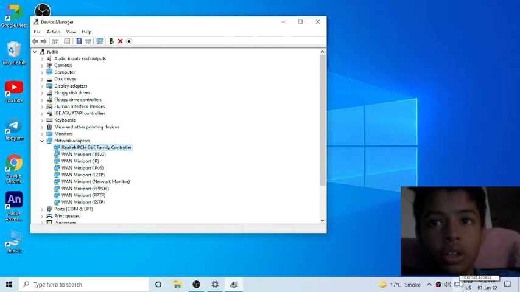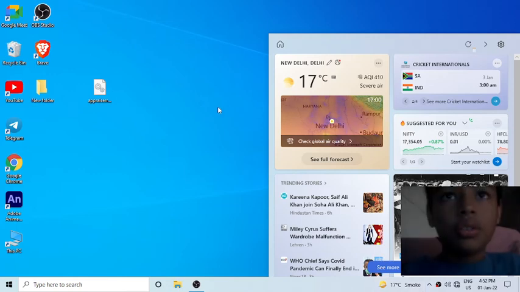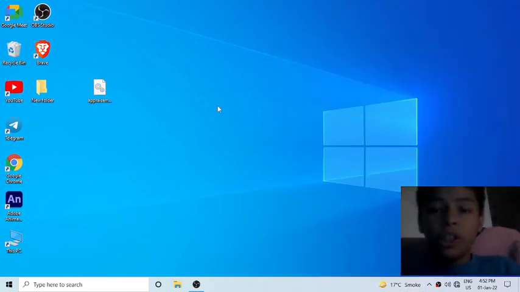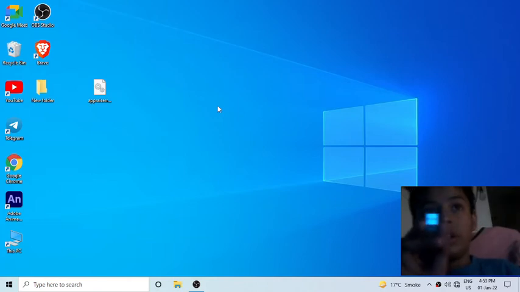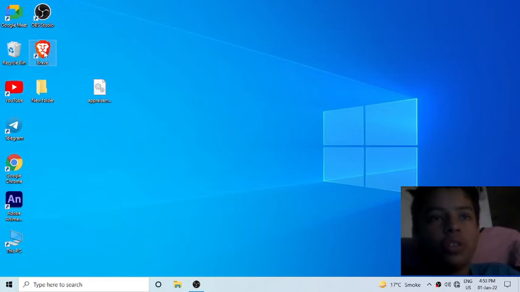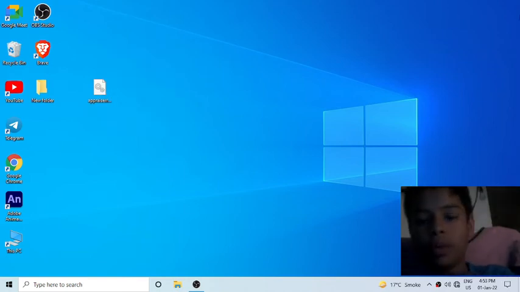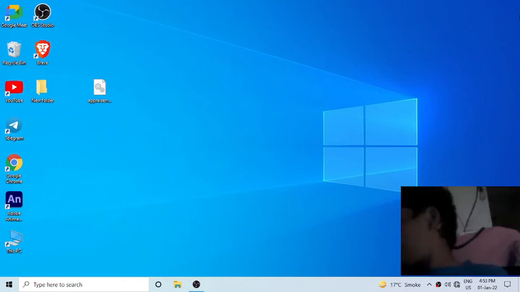Method 3. If your network is not working properly, you have to buy this device. This device is called a Wi-Fi adapter. I will show you the price of the Wi-Fi adapter. You can open your browser or anything on your mobile phone. Now you have to plug this device into your CPU or laptop USB port.